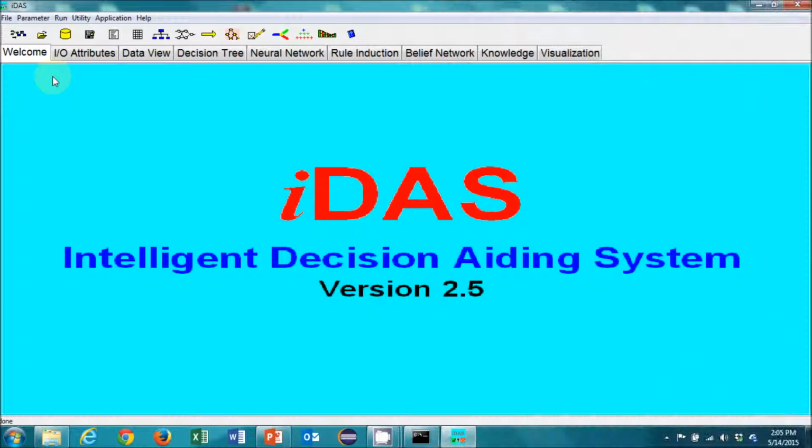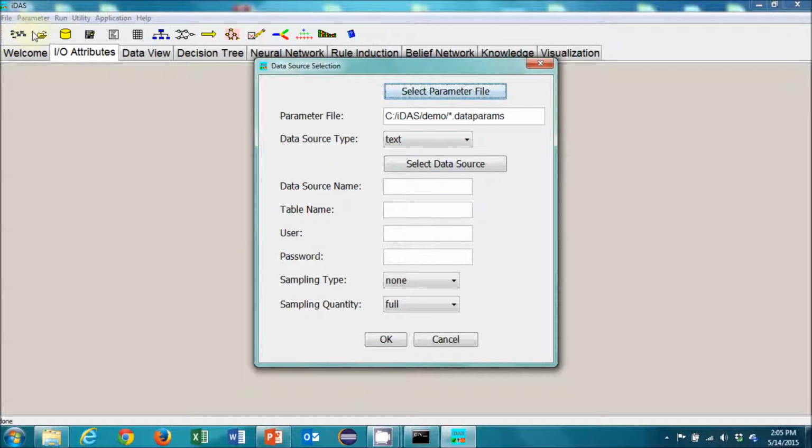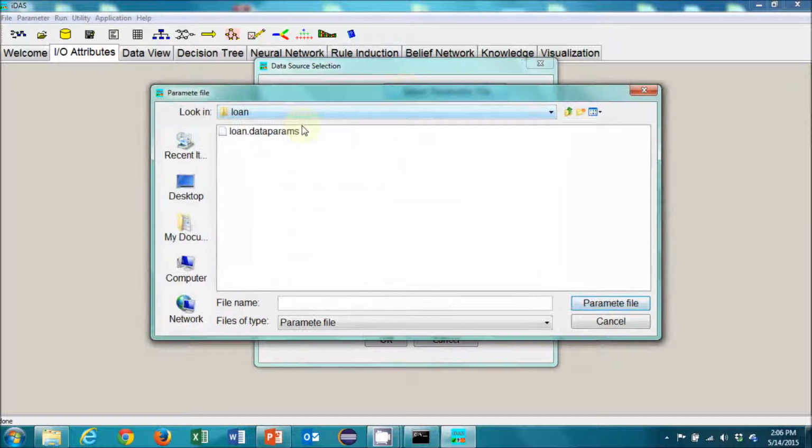Let's start with a classic example of creditworthiness to give you an example of how iDAS works. Demographic data and credit histories have been ingested by iDAS. I will select and load previously collected data.